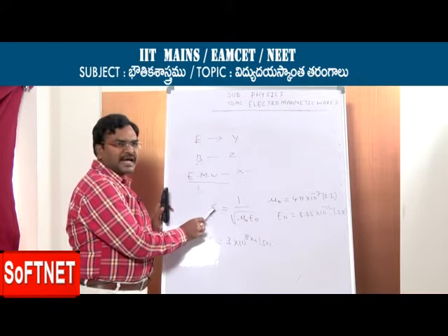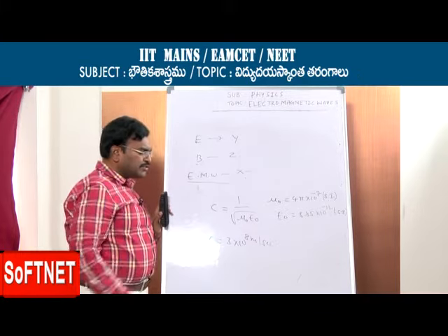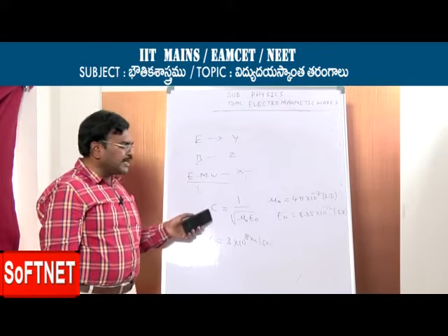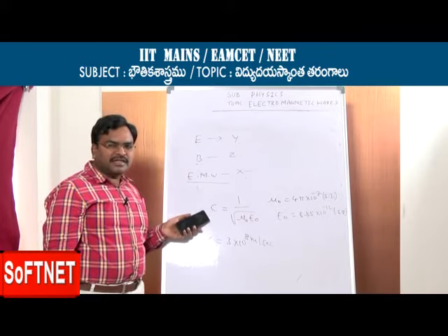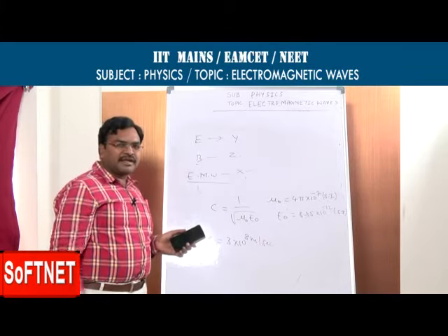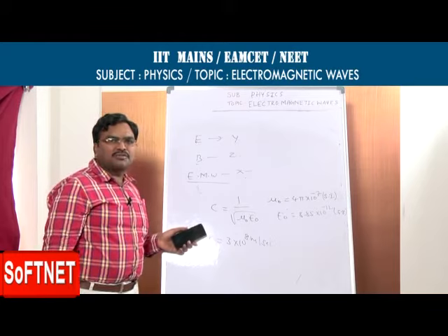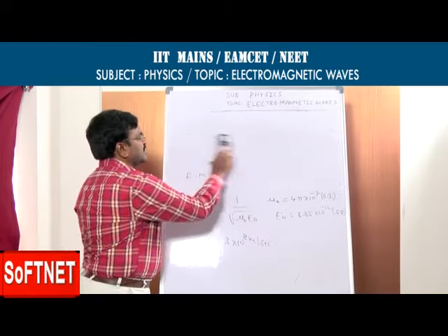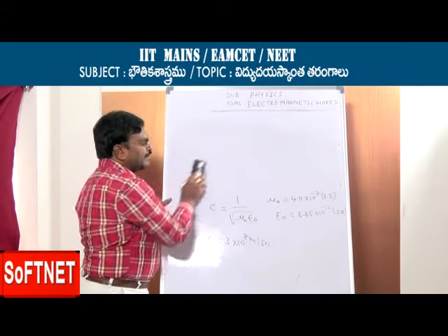Now, electromagnetic waves travel with a velocity of how much? 3 into 10 to the power 8 meter per second. This is the speed of light in air or vacuum. It is nothing but the speed of electromagnetic waves. And after that, we also discuss the speed of electromagnetic waves in a medium.